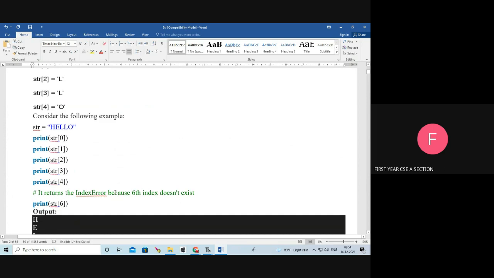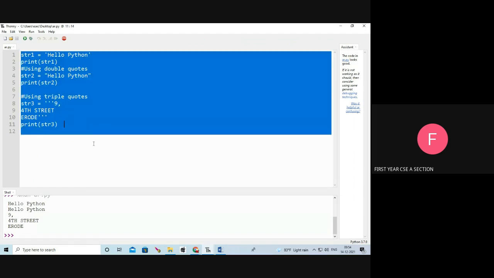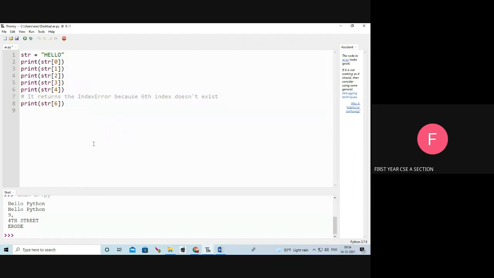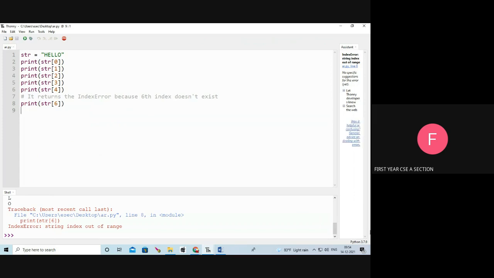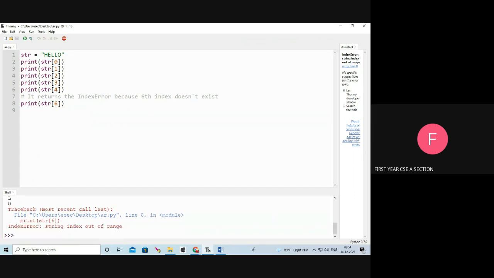See, we will see this program in the app. See the output. Here str of 0 means H E L L O, 0, 1, 2, 3, 4. Next, here str of 6. There is no index number for str of 6, so it is displaying the error message. What is the error? Index error, string index out of range.